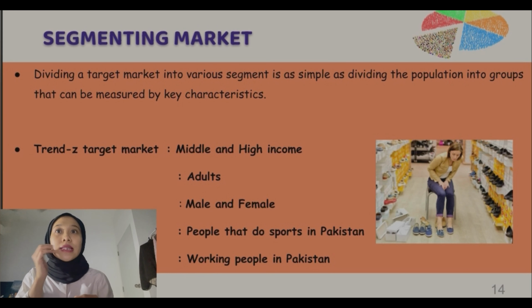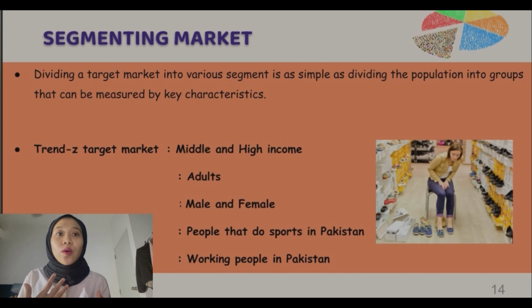Moving on to market segmentation, we divide our target market into various segments. It's as simple as dividing the population into groups that can be measured by characteristics. The Trends target market comes from middle and high income people, especially adults, either male or female.